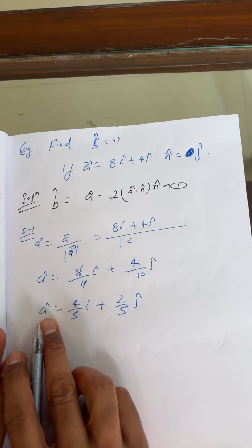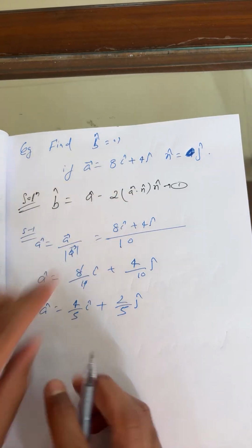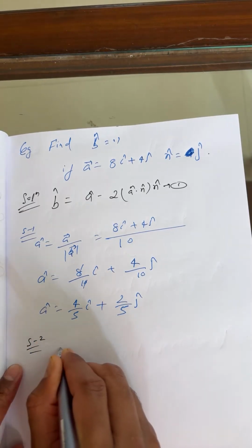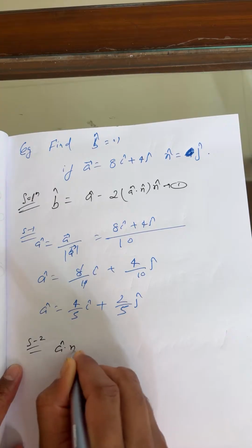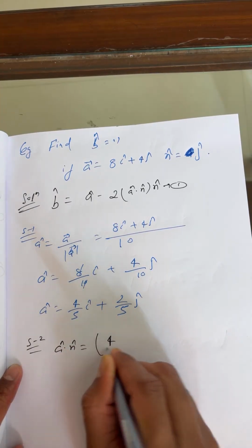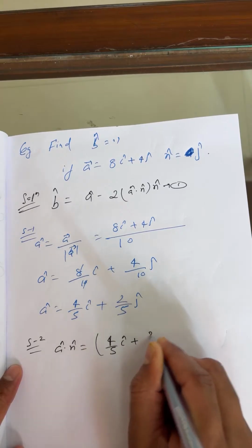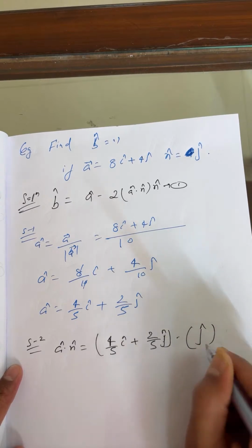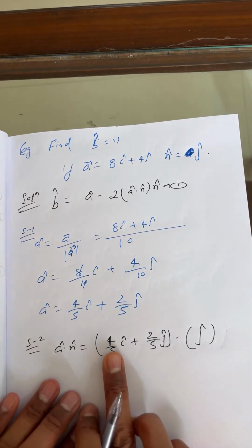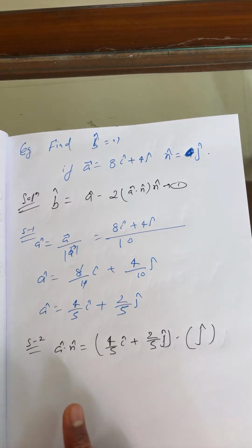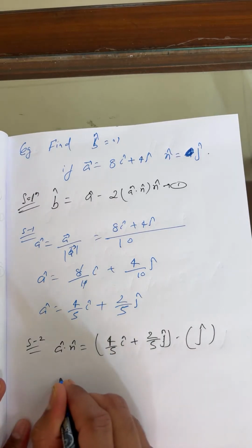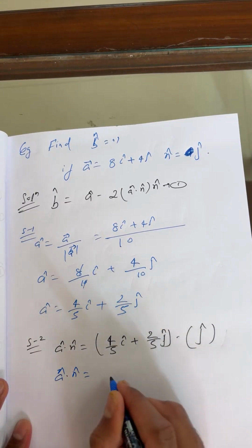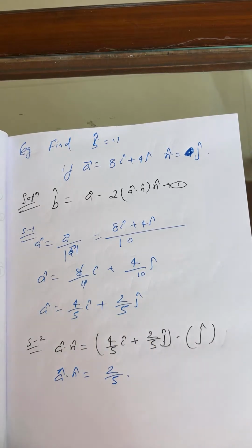Okay, now we found vector a. We also wish to find a cap dot n cap. So in step 2 I'm doing a cap dot n cap. a cap is 4 by 5 i cap plus 2 by 5 j cap, and n cap is j cap. I hope you remember the same dot product, right my dear? So a cap dot n cap is 2 by 5 only.